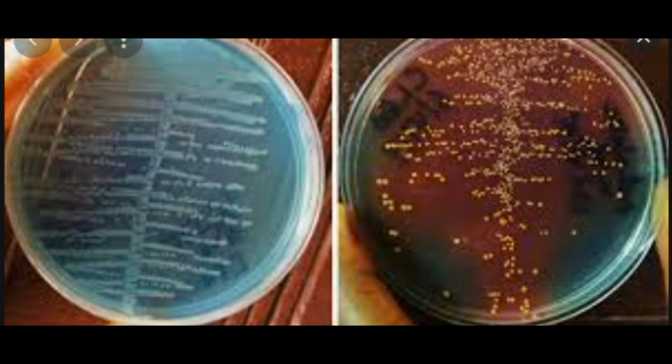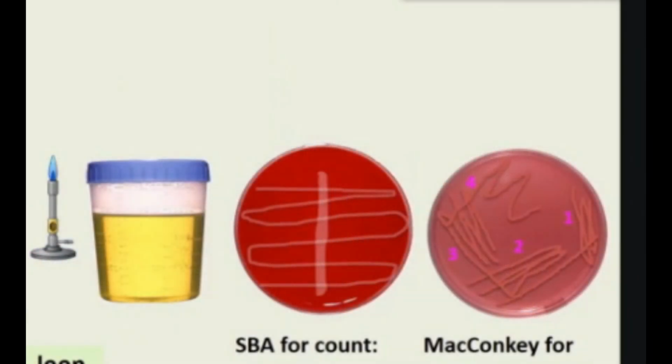When testing the sample, your doctor will look for a large number of white blood cells in your urine. This can indicate an infection. Your doctor will also do a urine culture to test for bacteria or fungi. The culture can help identify the cause of the infection. It can also help your doctor choose which treatment is right for you. If a virus is suspected, special testing may need to be performed. Viruses are rare causes of UTIs but can be seen in people who have had organ transplants or who have other conditions that weaken their immune system.